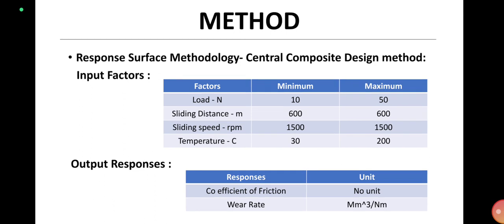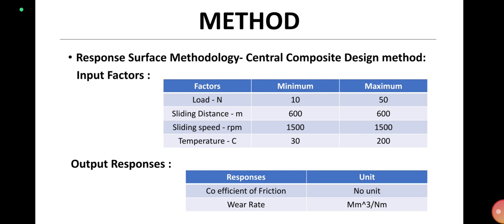And temperature, it has a minimum of 32 and a maximum of 300, but in our case we are going to go up to 200 only. We are going to vary the temperature as well as the load. Each, 10 experiments we are going to do. The major outputs or responses of that pin on disk machine will be the coefficient of friction, which we will get from that machine, and the wear rate, which we can calculate from that.